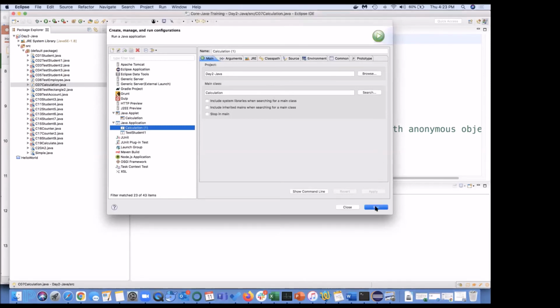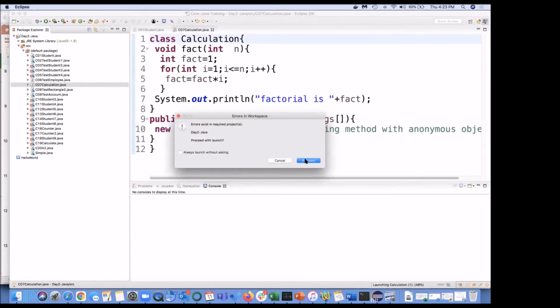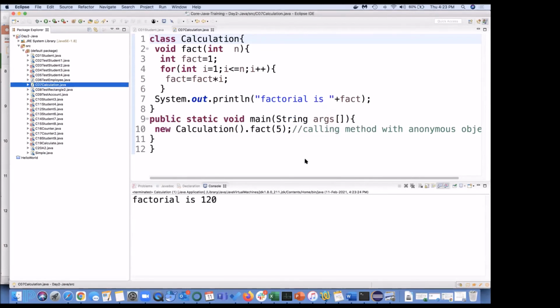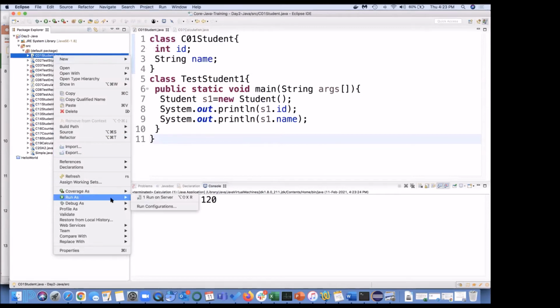Let me have new run configuration and see once. Okay. Fine. So your factorial is working. Let me try to rerun this.